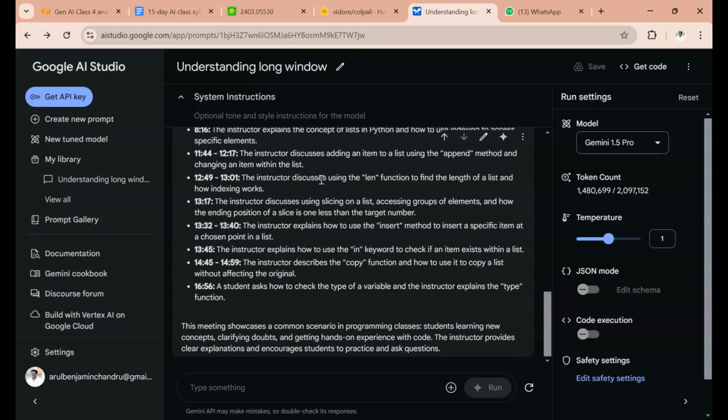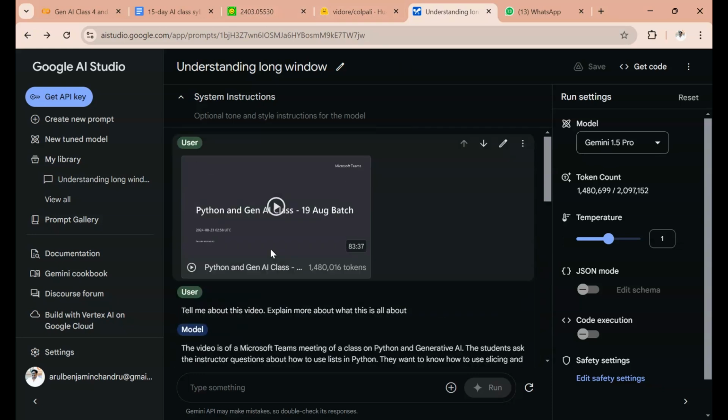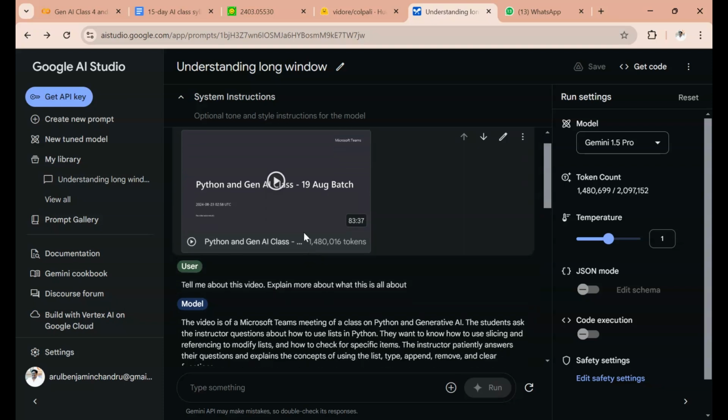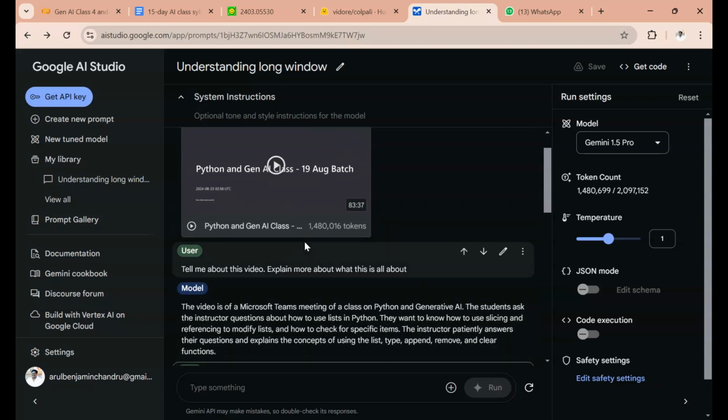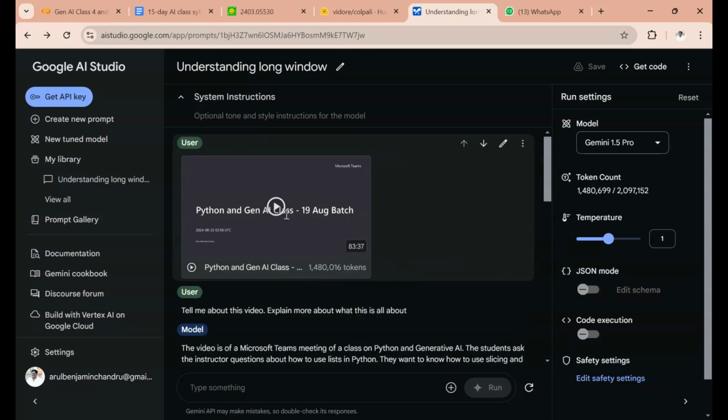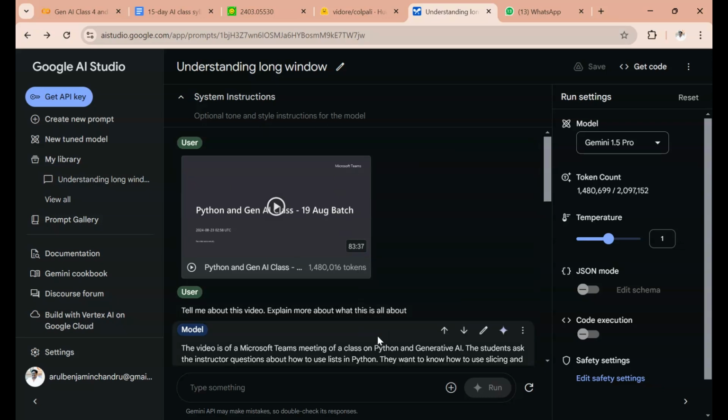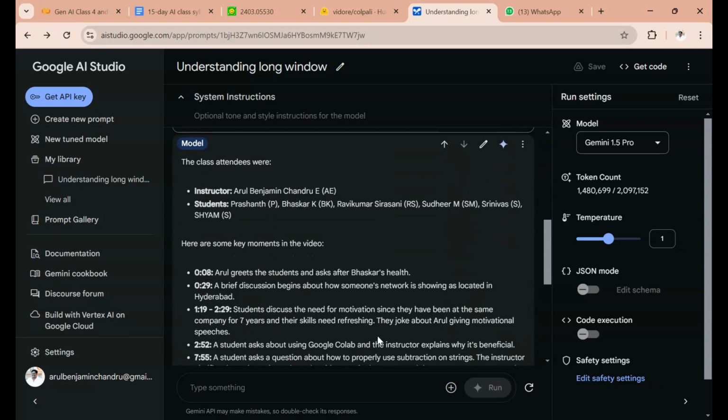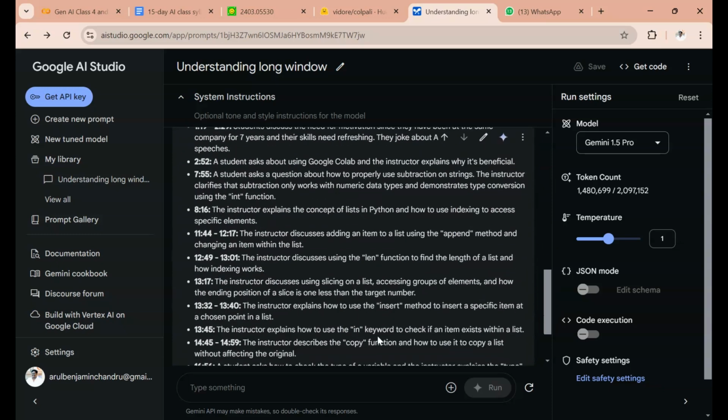So this is all about demonstrating the ability of Google Gemini 1.5 Pro with a larger context window. If we want to achieve the same thing with RAG, that would be heavy lifting. Here it is just a video upload, and on top of that video we can do whatever we want. This is not going to get trained on top of the model, and it is not a fine tuning method. It is an alternate approach to RAG, and it is trending right now in the AI arena. That's why I wanted to make this video.